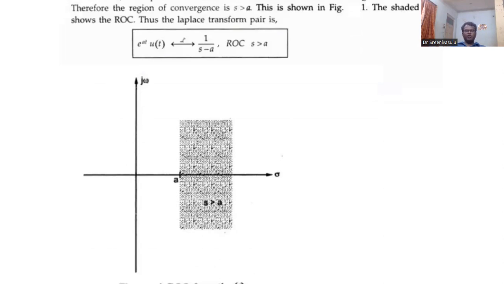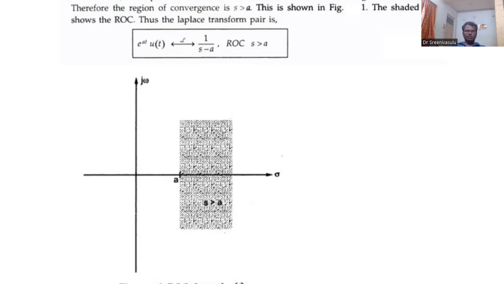Now, if you draw the s plane, on the x-axis it is the real part of s, on the y-axis it is the imaginary part of s. So, real part of s is sigma, imaginary part of s is j omega. Now, from that s domain signal, we have the transfer function 1 by s minus a. So, s minus a, we have a pole at s is equal to a. You locate that pole at s is equal to a.